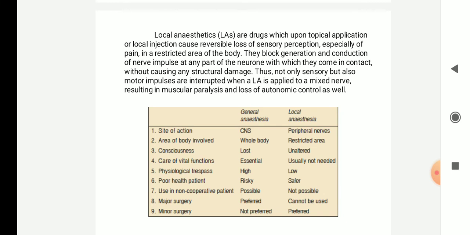Poor health patients: if the patient is very poor in health, general anesthetics are high risk, local anesthetics are safer. In case of a non-cooperative patient, who is not cooperative to the treatment, general anesthetics are possible; with local anesthesia it is not possible. Major surgery, general anesthetics are preferred; local anesthesia is not preferred. Minor surgery, general anesthesia is not preferred, so local anesthetics are preferred in those conditions. So these are all the differences between general and local anesthetics.